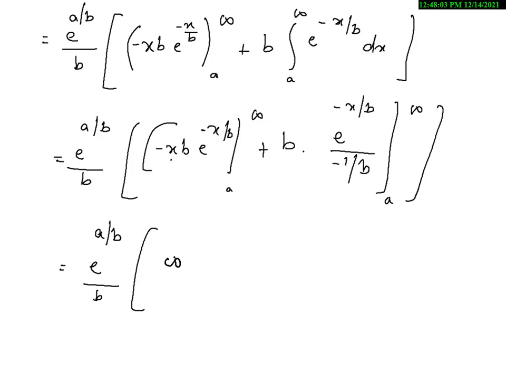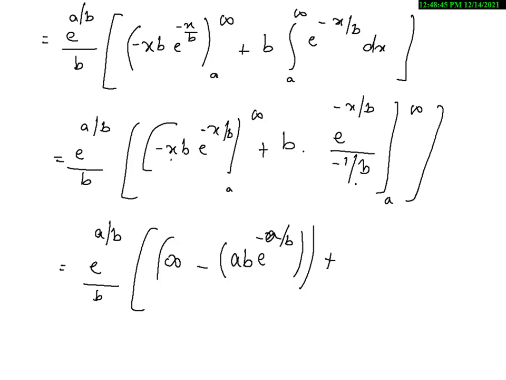Now substituting over here, in place of x I am substituting infinity, it will become infinity, minus, in place of x I am substituting a, b term is as it is, e power minus a. Okay, this one part is over, plus this b and this b is there.